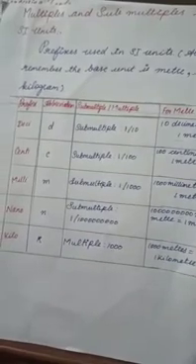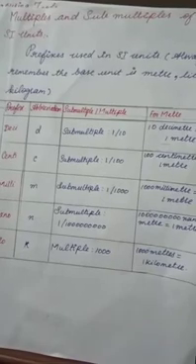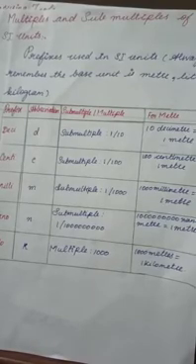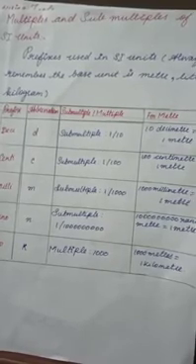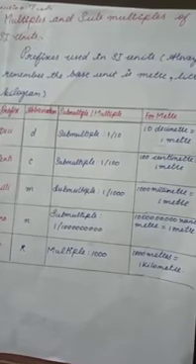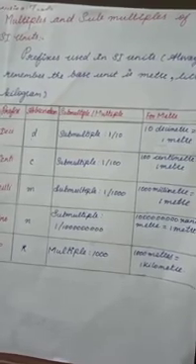Now, let us learn about the multiples and submultiples of SI units. What is the meaning of submultiple? A submultiple is a number that can divide a given number exactly, without a fraction.